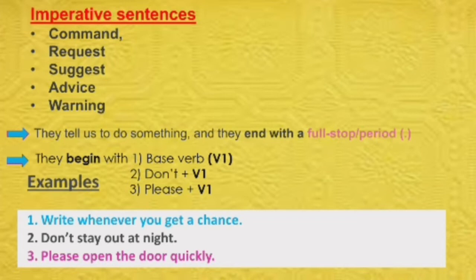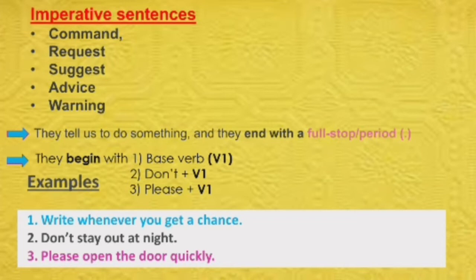First example is: write whenever you get a chance. Here we can see that the sentence begins with V1, that is write. And if we want to give a negative command, we use don't also before that particular action verb, like don't make noise, don't waste your time, don't run fast, and so on.